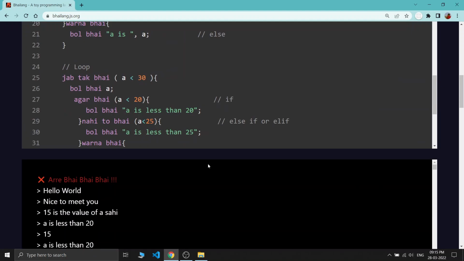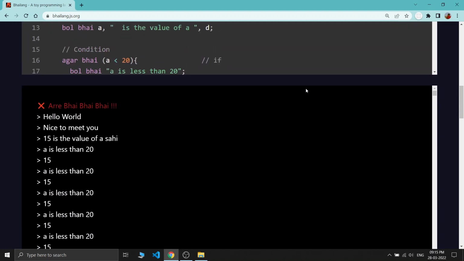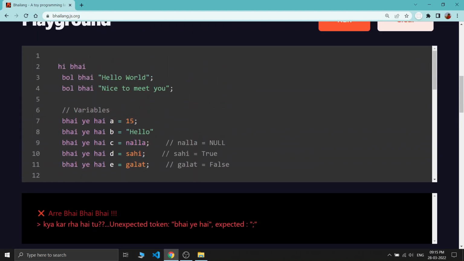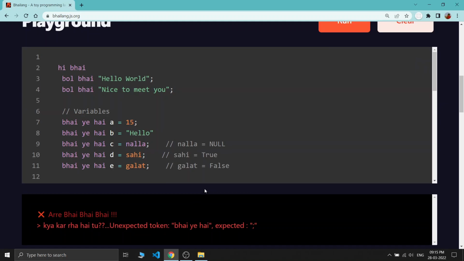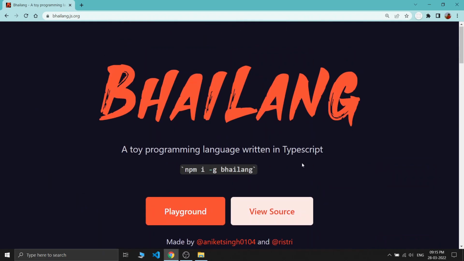So this is actually funny. I actually like when it's giving some syntax error. "अरे अरे भाई", oops, just run once. Okay, you can see this is actually funny. "अरे भाई क्या कर रहा है तू? Unexpected token भाई ये है." So this is kind of a funny language.